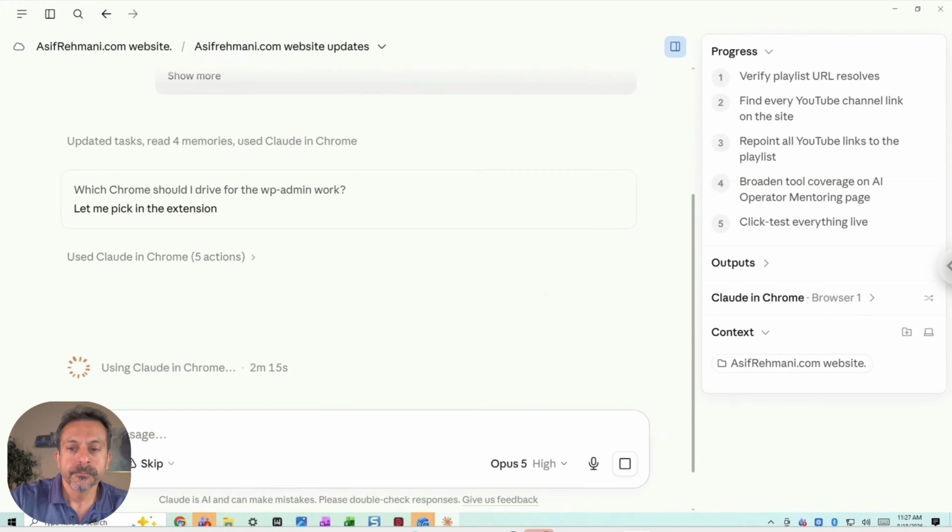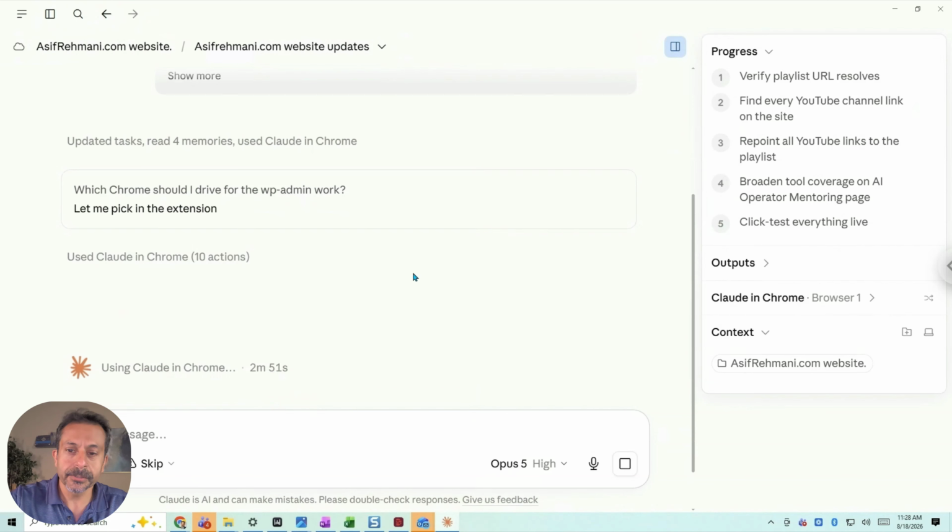We'll go from there. So one thing it did, it was asking me which browser I want to use because it wants to control my browser to do something. I have two computers connected to this particular Claude Cowork, which could be a little complex, but we'll talk through it. You want to make sure it's using the right browser. For me, it's the browser that I have open all the time. I have a different one on a different computer which I close. You don't want it to be using that. You want it to be the one that's open all the time. That's also very important. So that's one decision point.